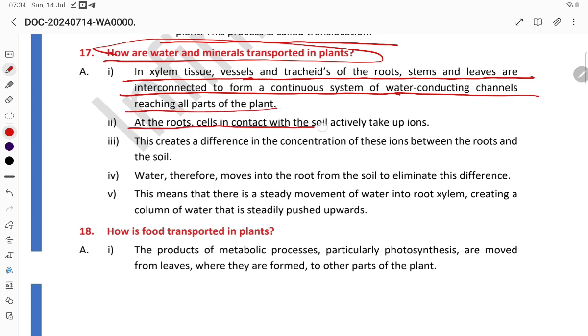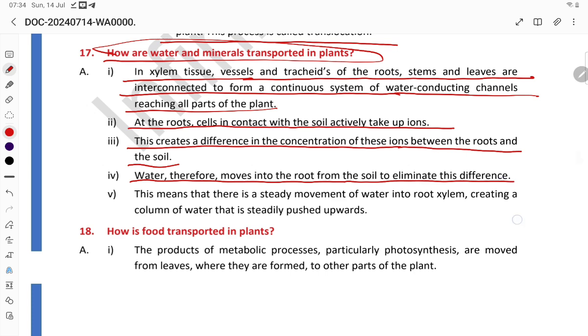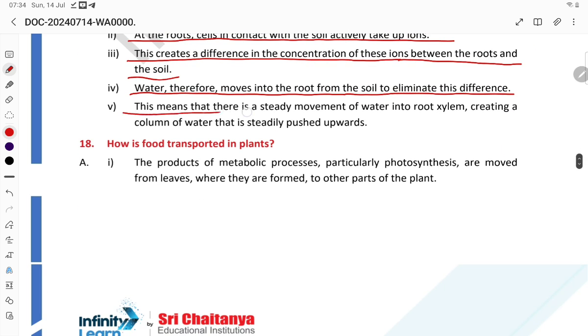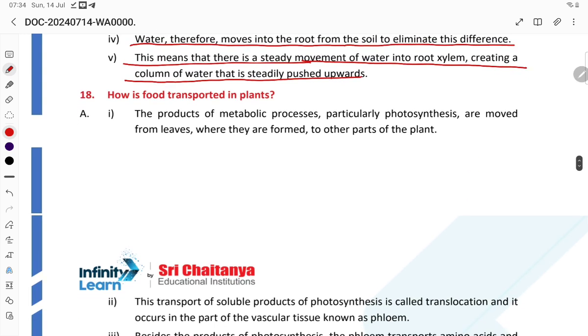At the root, cells in contact with the soil actively take up ions. This creates a difference in the concentration of these ions between the roots and the soil. Water therefore moves into the root from the soil to eliminate this difference. This means that there is a steady movement of water into the root xylem, creating a column of water that is steadily pushed upward.